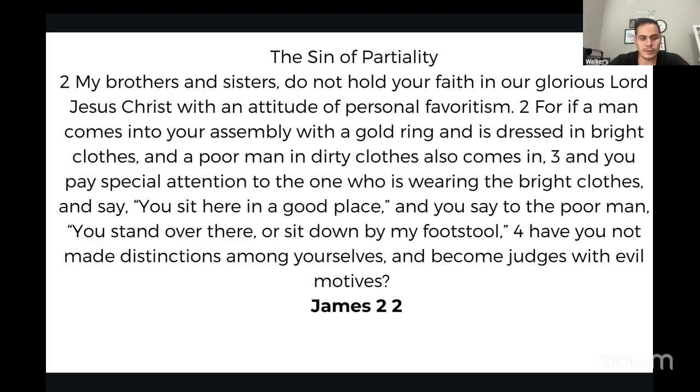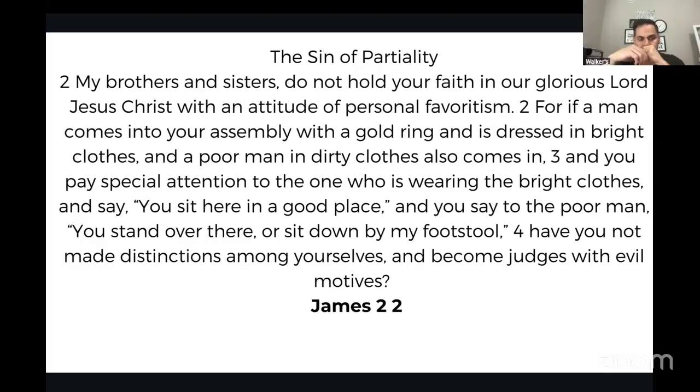So in the book of James 2:2, after we come to God and surrender everything to him, we get into the Bible and we're supposed to be sanctified, learn what God wants us to do, right? Like the sin of partiality. James 2:2 says, my brothers and sisters, do not hold your faith in our glorious Lord Jesus Christ with an attitude of personal favoritism. For if a man comes into your assembly with a gold ring and is dressed in bright clothes, and a poor man in dirty clothes also comes in, and you pay special attention to the one who is wearing the bright clothes and say, you sit here in a good place, and you say to the poor man, you stand over there or sit down by my footstool, have you not made distinctions among yourselves and become judges with evil motives?